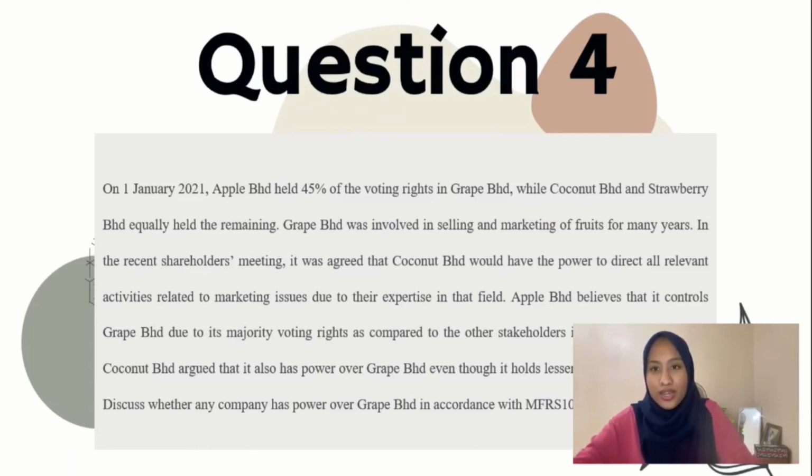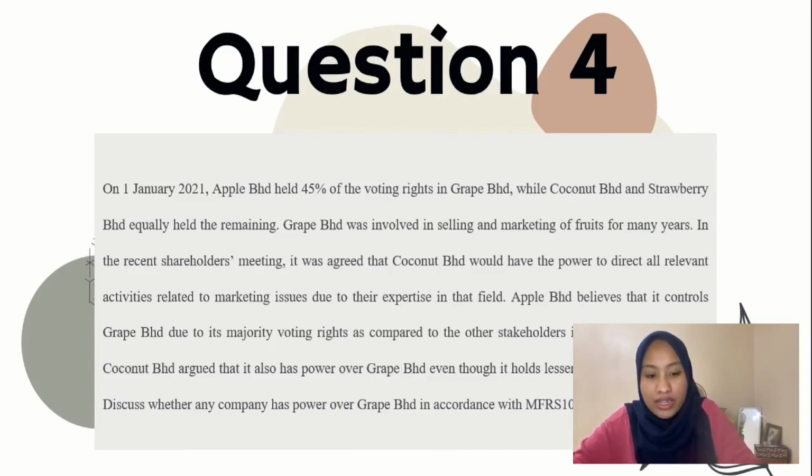Next, we move on to question 4. In January 2021, Apple Berhad held 40% of the voting right in Grape Berhad, while Coconut Berhad and Strawberry Berhad equally held the remaining. Grape Berhad was involved in selling and marketing of fruits for many years. In a recent shareholder meeting, it was agreed that Coconut Berhad would have the power to direct all relevant activities related to marketing issues due to their expertise in their field.